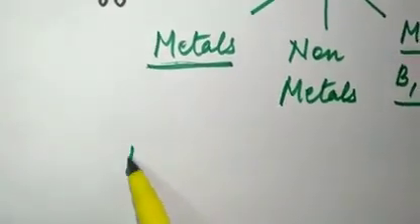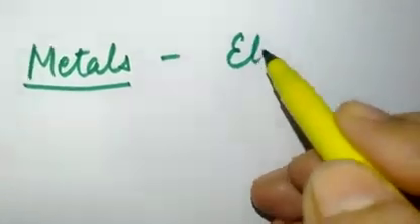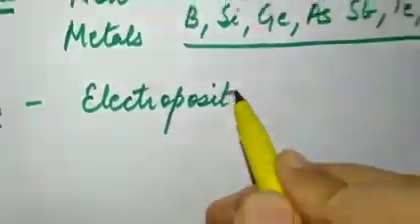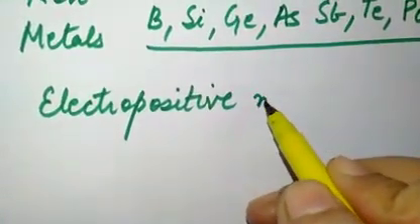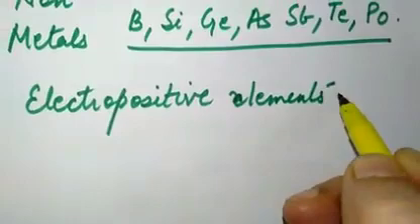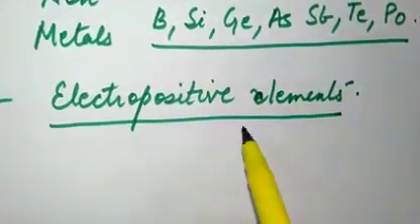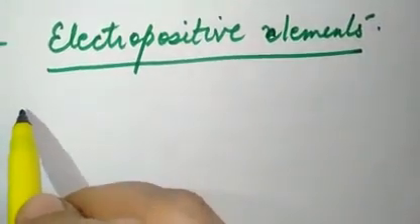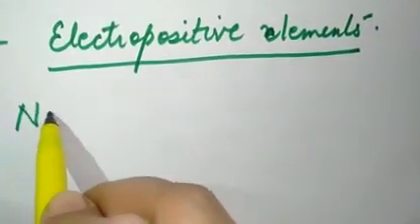First of all you should know that metals are also called electropositive elements. Why are they known as electropositive elements? Because they have extra electrons. Suppose I write about sodium.